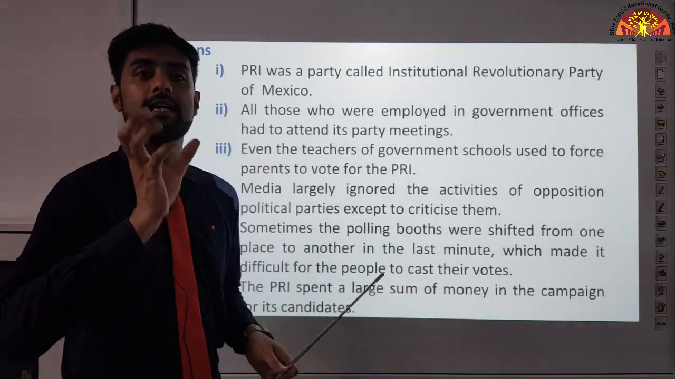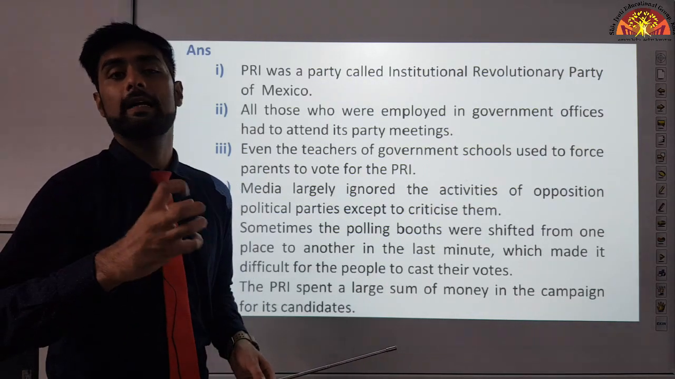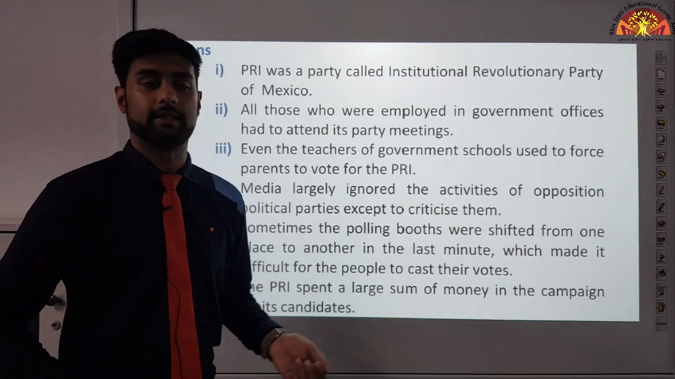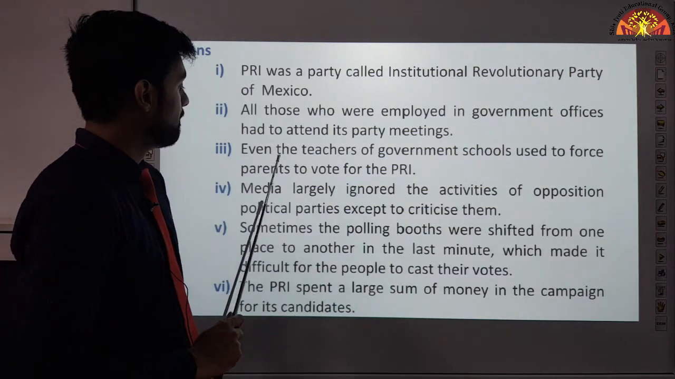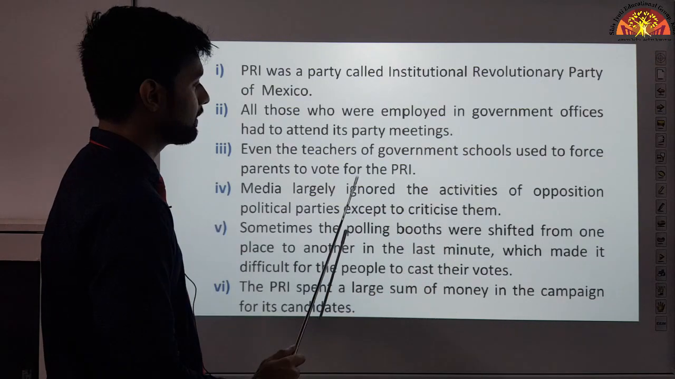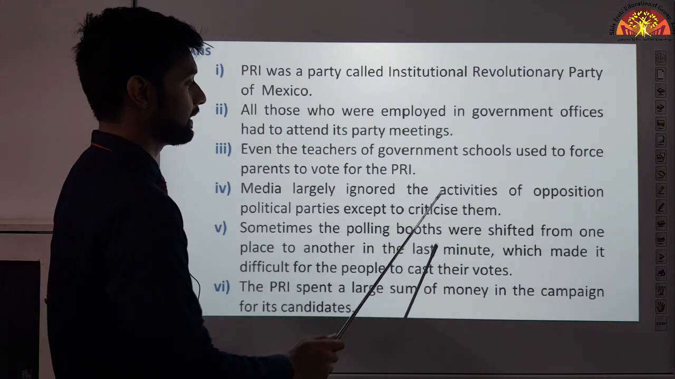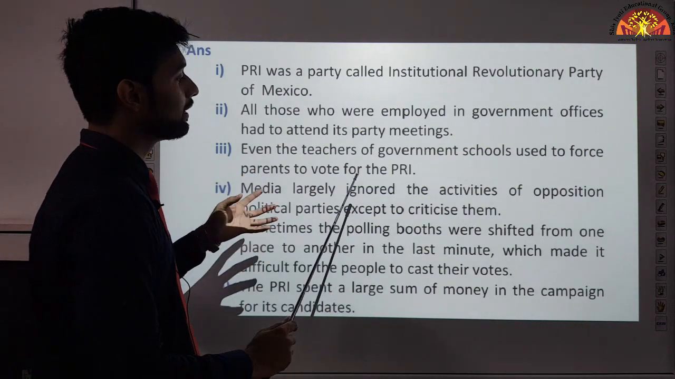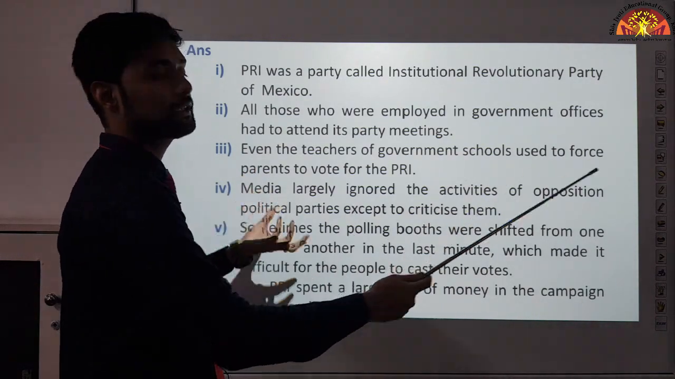See, these are the dirty tricks which the political parties usually employ. Why? To win elections, to gain power. See how media largely ignored the activities of opposition political parties except to criticize them. Now the media, the TV channels, the newspapers, what they used to do? They ignored the activities of opposition parties.